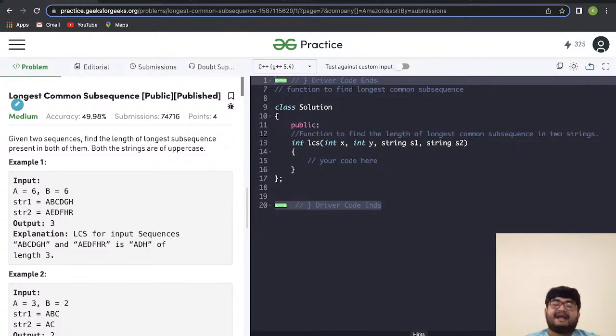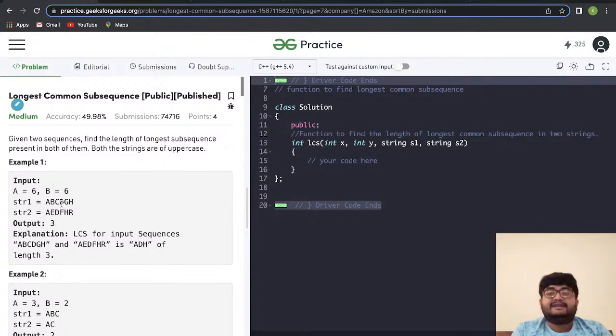For example, let's consider a b c d g h. Let's consider a set of characters, B C G. BCG will be the subsequence. We cannot write it as CBG. That's a subset of characters, but they should be arranged in the same way they appear in the main string. That is BCG.